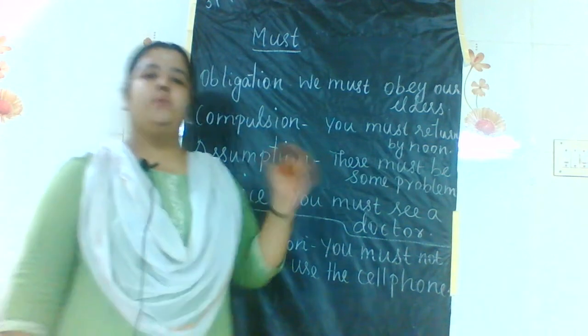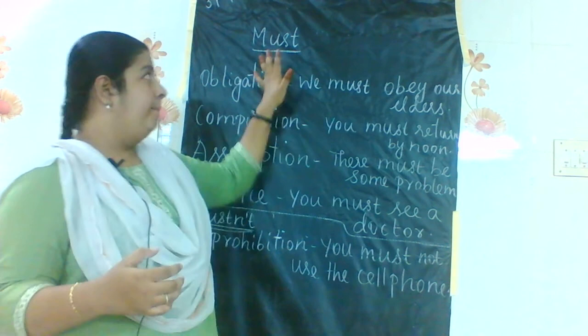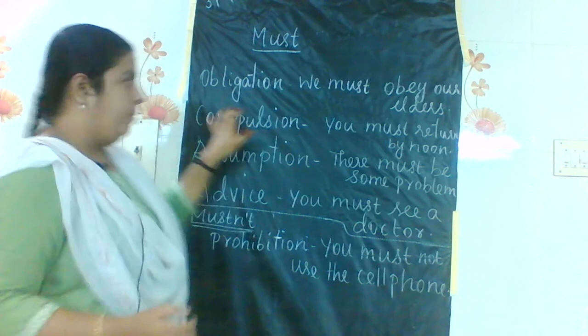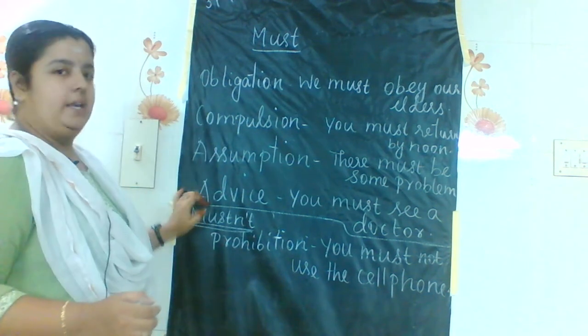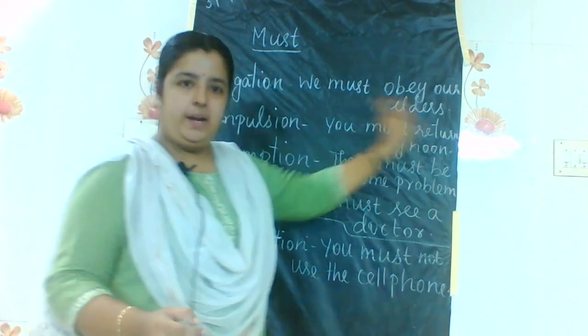Last class we have seen can and could. Next, followed by that, today we are going to see must and must not also. So must comes under the category of obligation, compulsion, assumption and advice. For example, obligation, as I told, we must obey our elders.